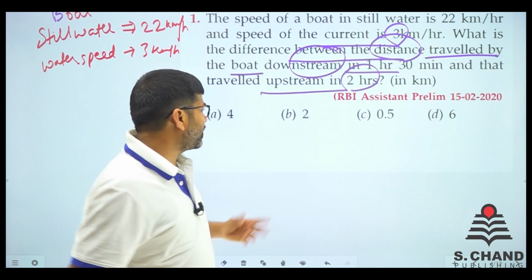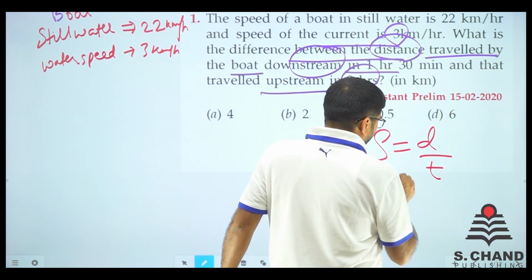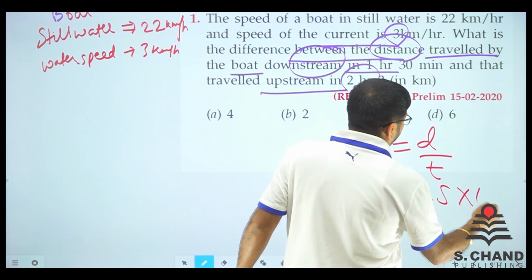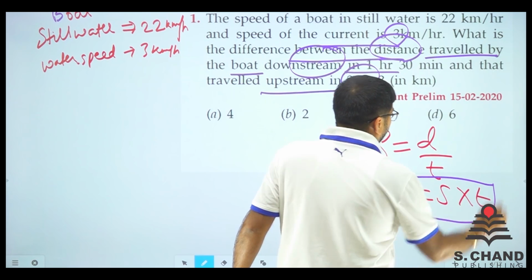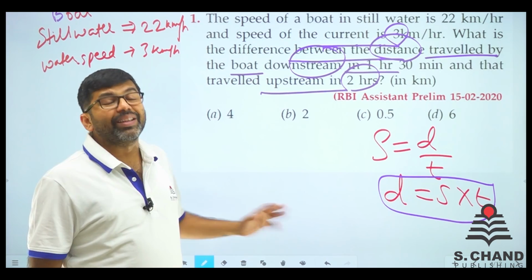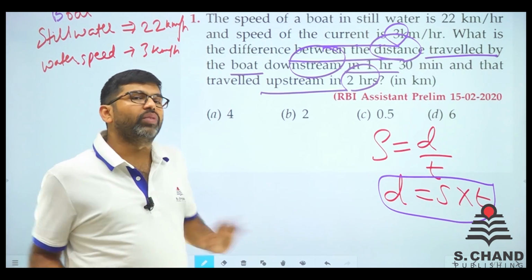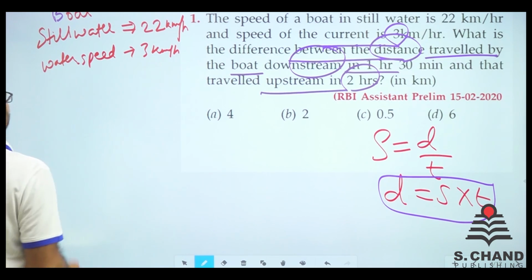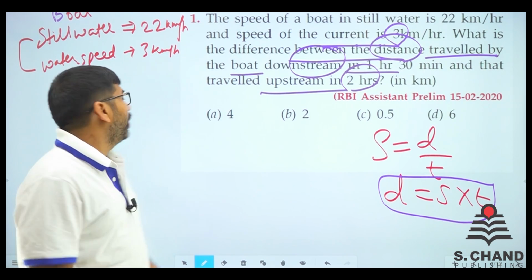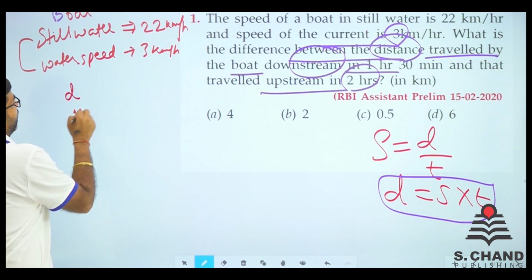First, speed is equal to distance by time, so distance will be speed multiplied by time. When you multiply speed into time, that gives you the distance, and you need to find two distances and the difference between them. First things first, still water speed is given and water speed is given, right? We need to find the downstream speed and the upstream speed.